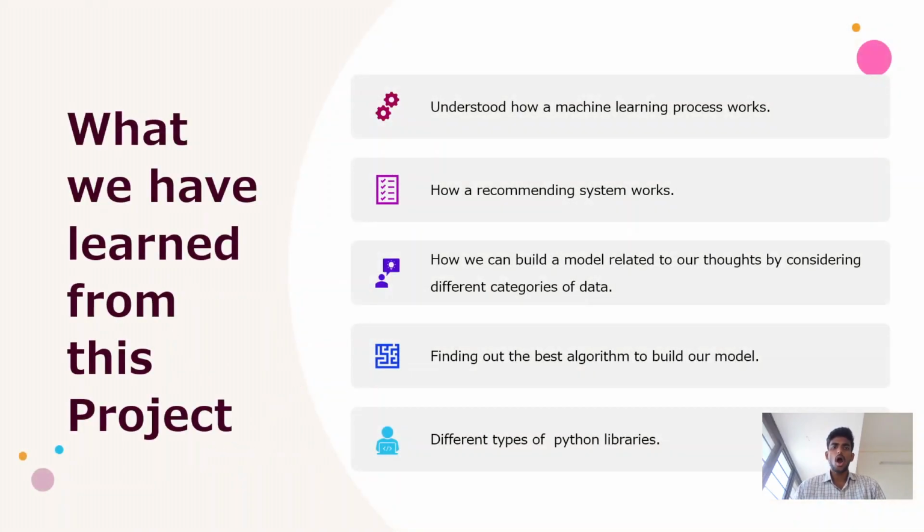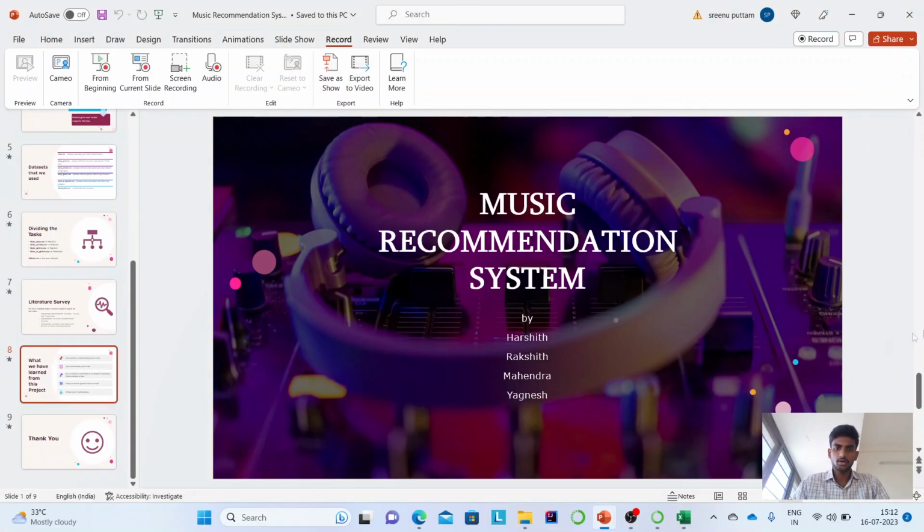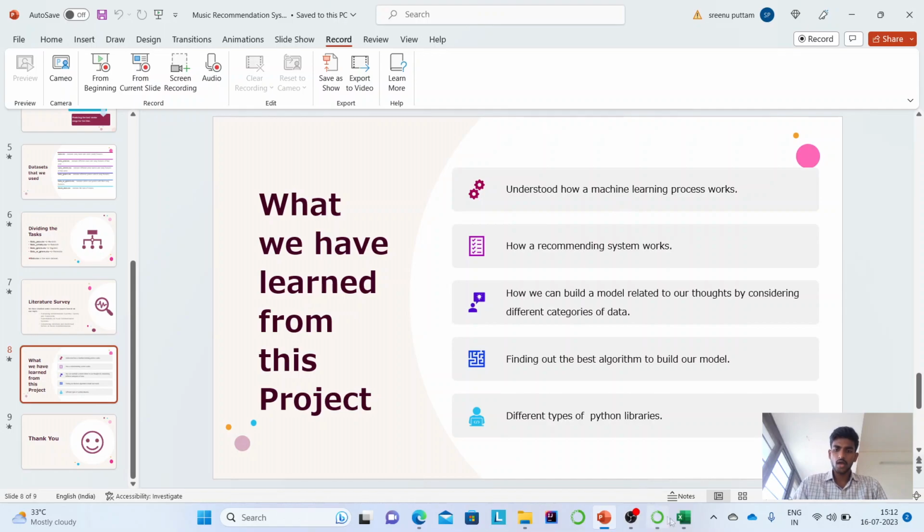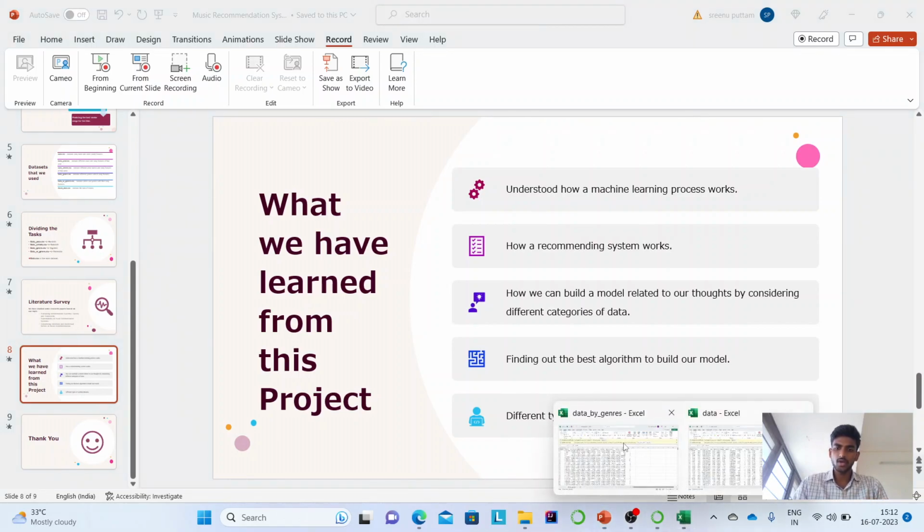What we have learned from this project is how a machine learning project works in the real world, how a recommendation system works, how to build a model based on the data that we have, and some of the algorithms in machine learning and some Python libraries to build machine learning models. Now I'm going to show my code, and before that I will show the dataset that we have used.